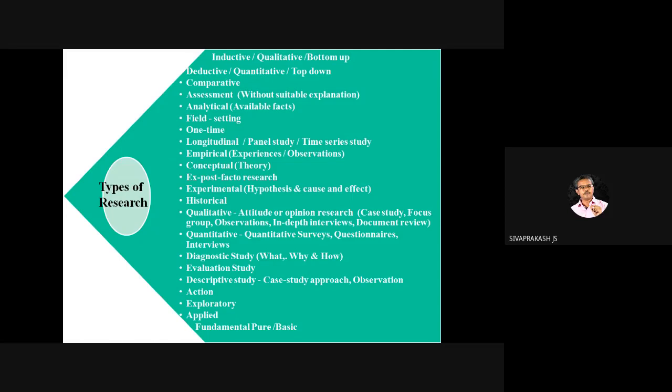It is related to abstract ideas or theory, generally used by the philosophers. The base concept is already there, but that concept is not clear to all.